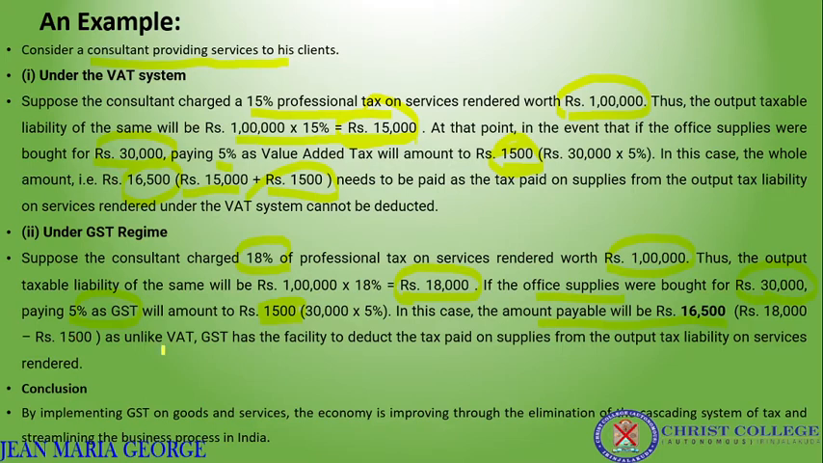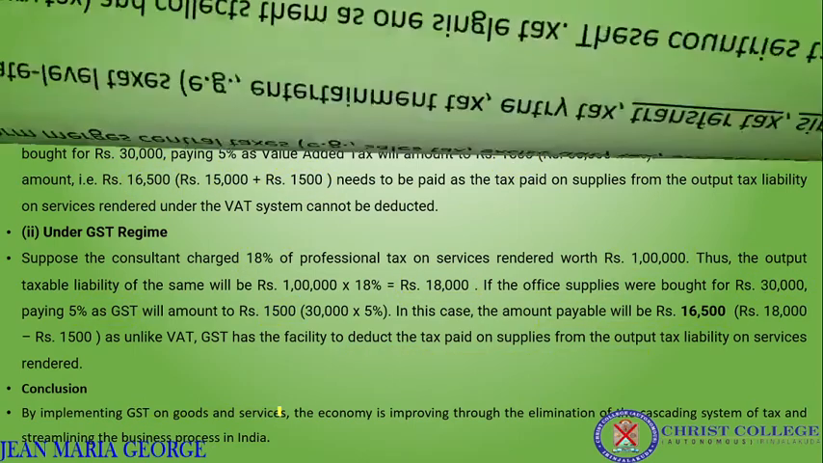So that is the situation with respect to GST. GST has the facility to deduct the tax paid on supplies from the output tax liability. So from the final output tax liability, the tax paid on the production stages, or on the raw materials of that particular service or product, will be deducted at the final stage. By implementing GST on goods and services, the economy is improving through the elimination of the multiple tax problem, or cascading system of tax, and that will help the business process in India.